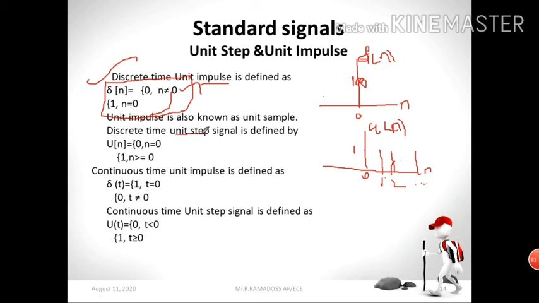So look at the height of each signal. Each sample has an amplitude level of 1, equal height. So this is what we call a step signal.